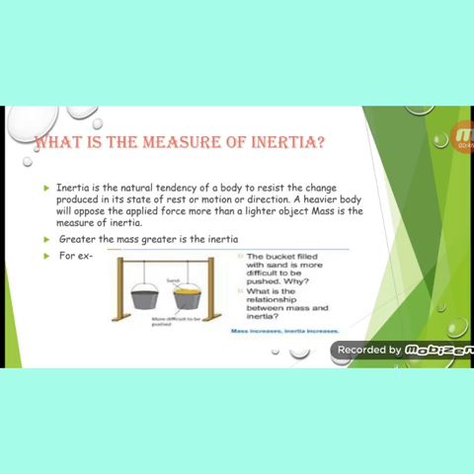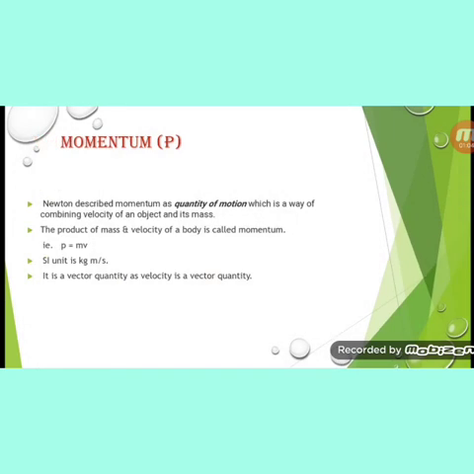In this picture, you can see that there are two buckets hanging. One is empty and the other is filled with sand. Which will be more difficult to move or push? The bucket filled with sand, because it is heavier, that is, it has greater mass, therefore it will possess greater inertia. Then momentum. Momentum is the quantity of motion possessed by a body.